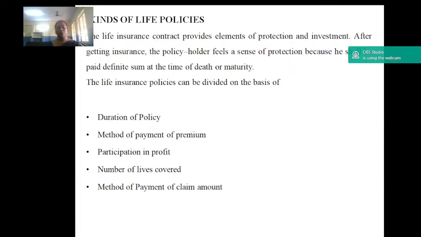Creditor and debtor group. The master policy is taken by the creditor to cover the outstanding amount of loans granted to debtors. In case of death of a debtor, the claim amount can be applied towards the repayment of loans outstanding in his name.